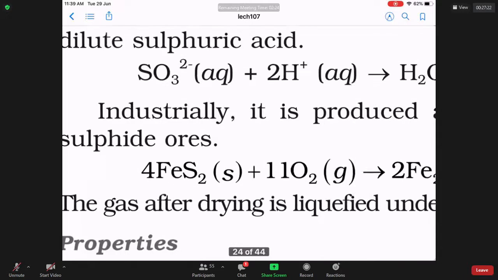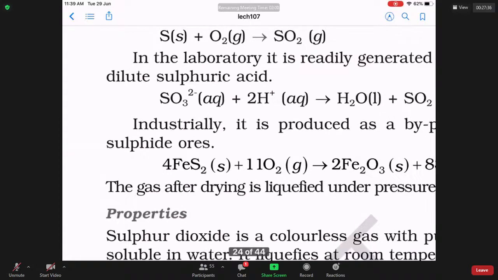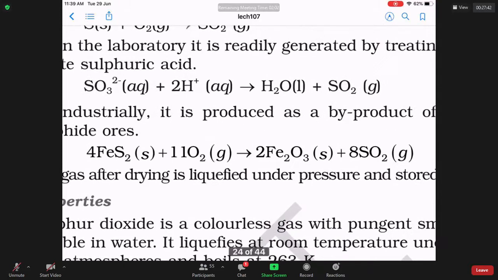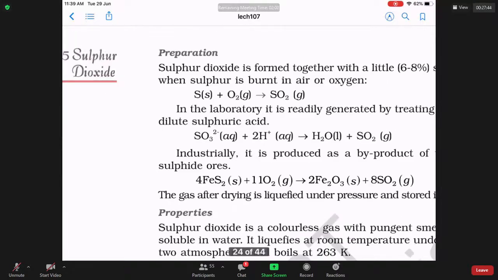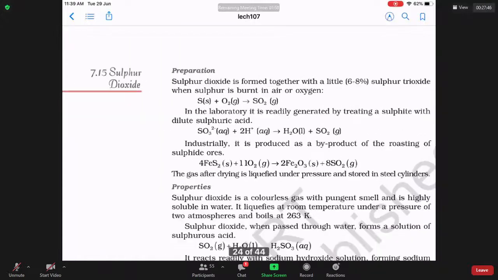Do you know FeS2 is called fool's gold? Fool means brainless fellow. FeS2 is called fool's gold because it looks like gold, but it has no gold. FeS2 is a naturally occurring rock. When the FeS2 is heated with oxygen, you get Fe2O3 and SO2. This is how you prepare SO2, the acidic oxide of sulfur.